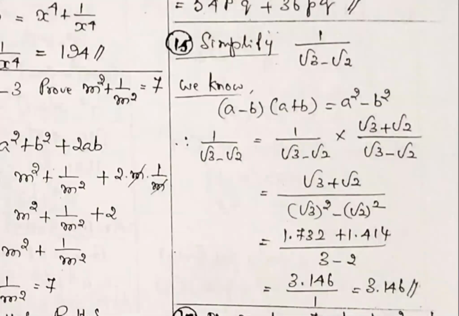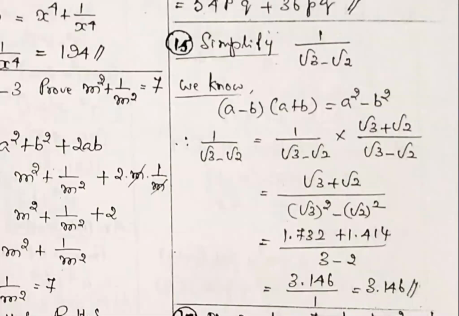Number of times repeated: 1 divided by root 3 minus root 2. How to solve? The conjugate method we are following. You see, 1 by root 3 minus root 2 on the right-hand side is 1 divided by root 3 minus root 2 multiplied by root 3 plus root 2 divided by root 3 plus root 2. Top and bottom we are multiplying with the same term, we will get the right answer.